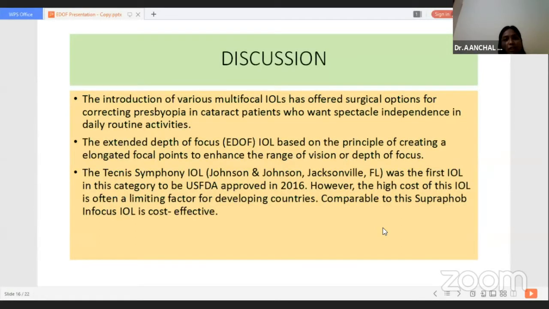The introduction of various multifocal IOLs has offered a surgical option for correcting presbyopia in cataract patients. The extended depth of focus IOL is based on the principle of creating an elongated focal point to enhance the range of vision or depth of focus. The Technis Symphony was the first FDA-approved EDOF lens. However, the high cost of this lens is a limiting factor for developing countries. Comparable to this, suprafoveal in-focus is cost-effective.